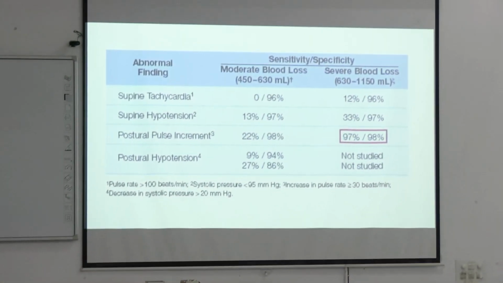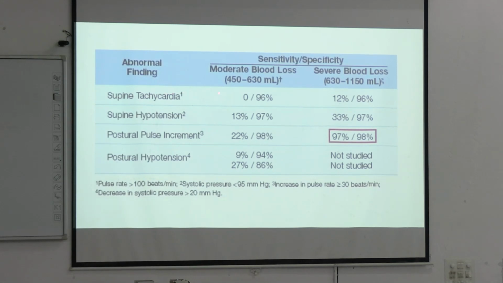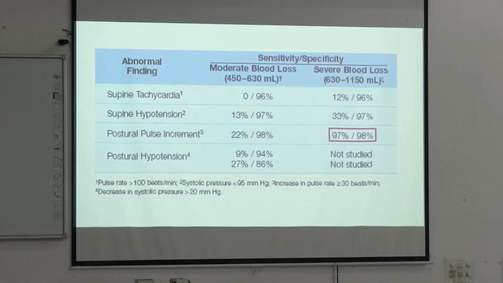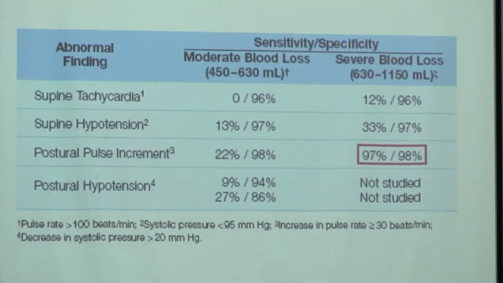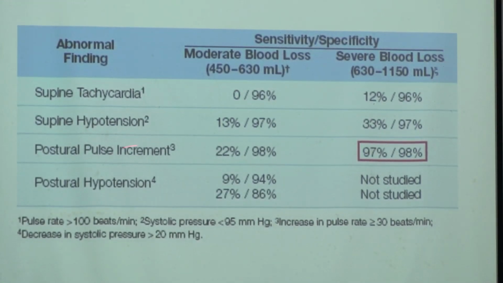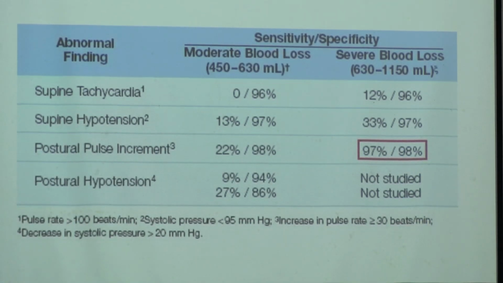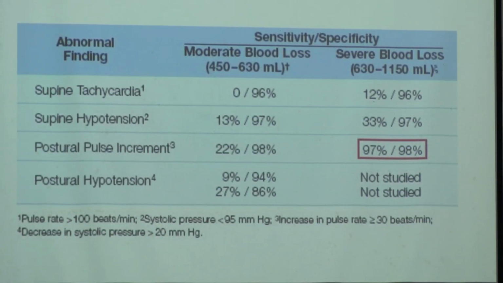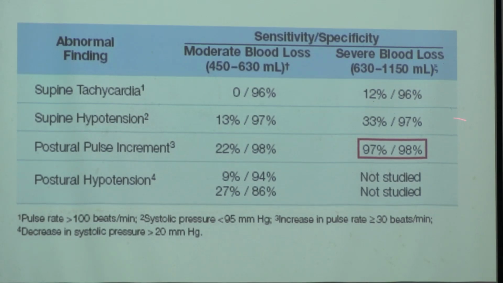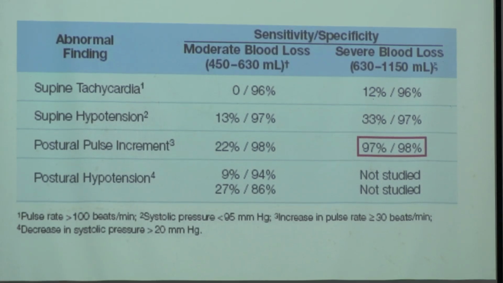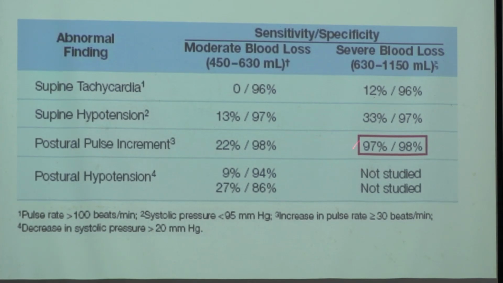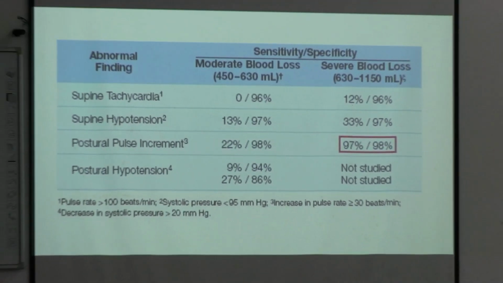These are studies, and here we see many parameters: supine tachycardia, supine hypotension, meaning the patient's pulse rate may rise, and blood pressure may fall in the supine position; postural pulse increment, where the pulse rate rises when the patient is made to stand; and postural hypotension. It has been seen that postural pulse increment has the highest sensitivity and specificity. So you can rely on that parameter; the other parameters are not very reliable. Postural pulse increment sensitivity and specificity are both more than 95%.